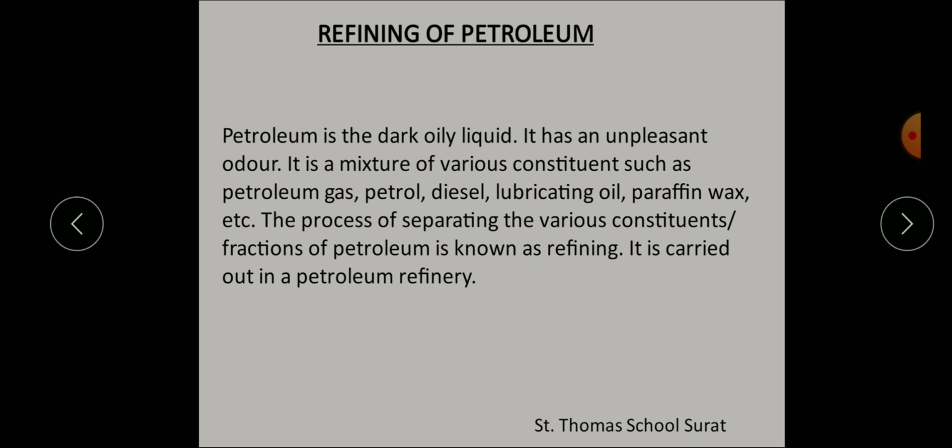Fractional distillation of crude petroleum oil is done by using a tall fractionating column in a petroleum refinery. Understood?